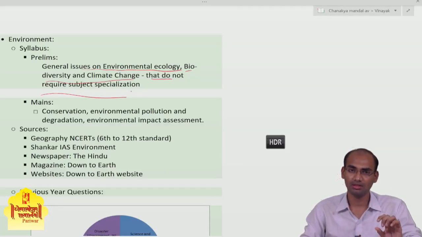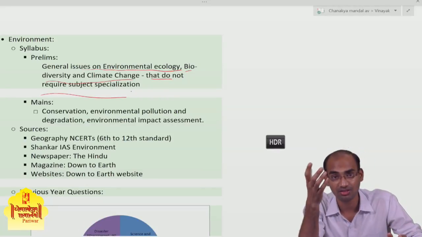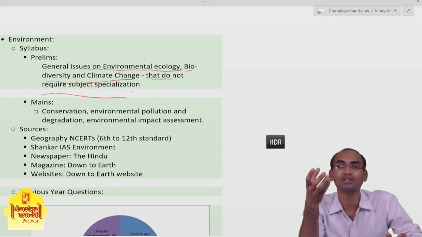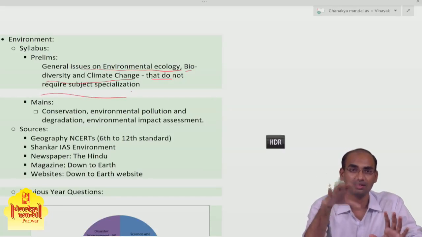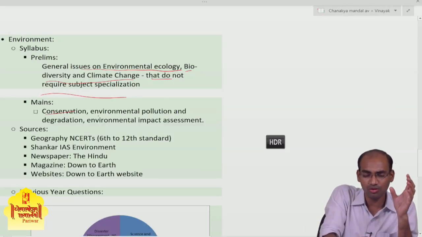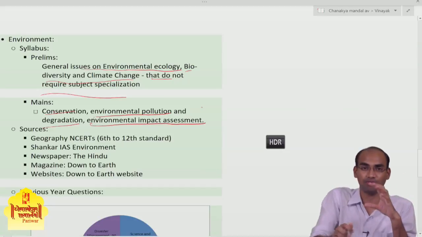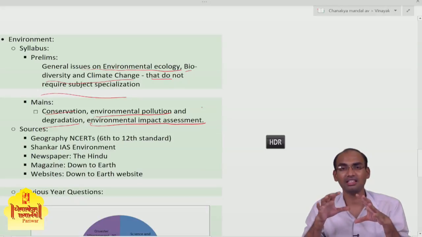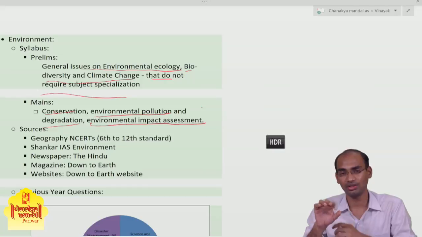You have to be aware of various concepts regarding environment, various establishments regarding environment, national parks in India, biodiversity hotspots, and these things. You have to be thorough with this. And in mains they have given conservation, environmental pollution and degradation, and environmental impact assessment. They are very brief regarding the syllabus for environment.